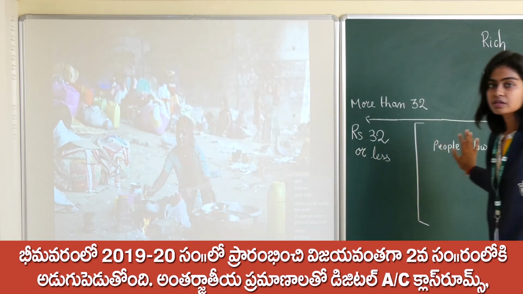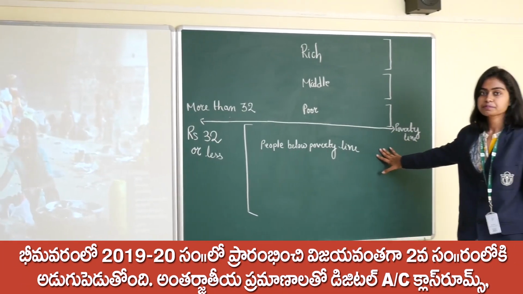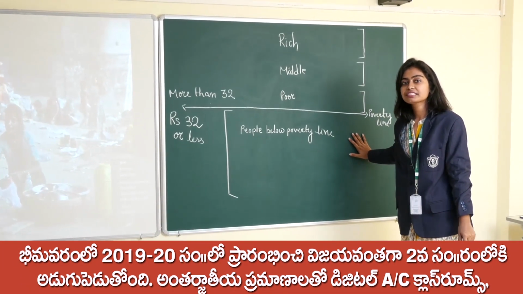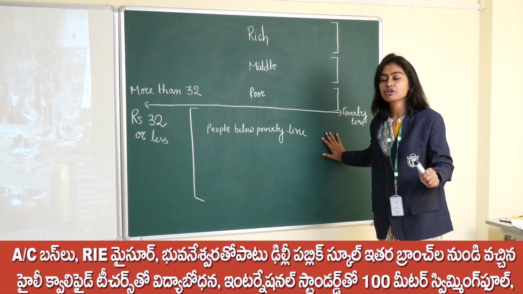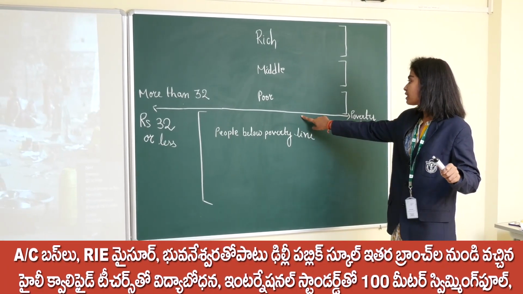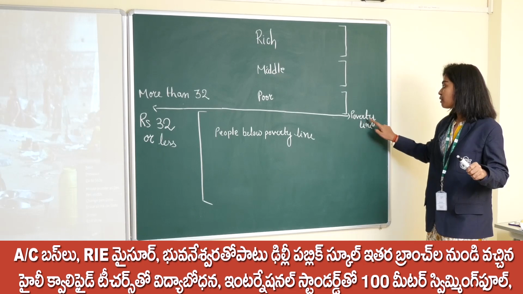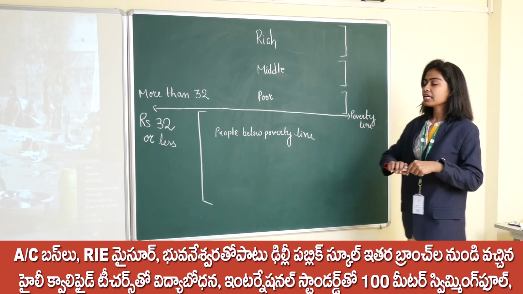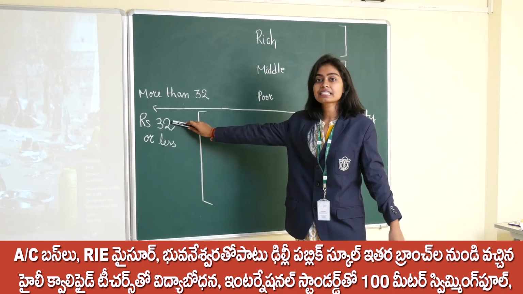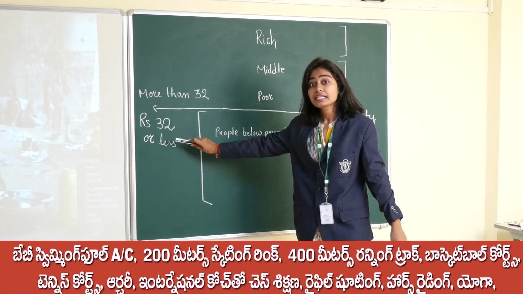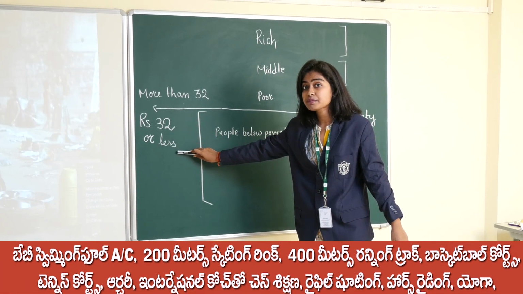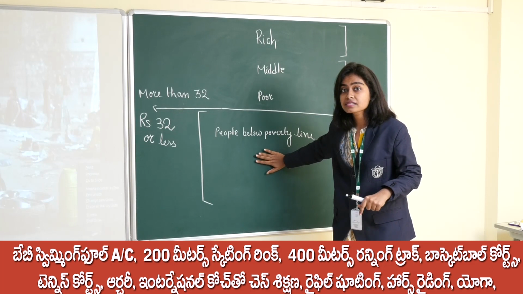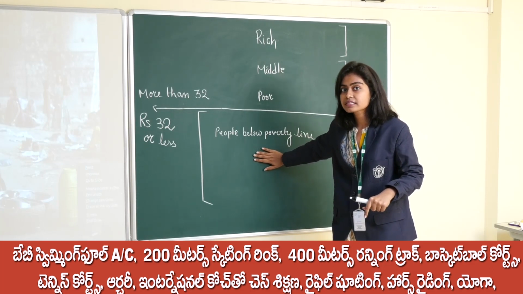Come, look at this board. To decide whether a person is in poverty or not, we take the help of a poverty line. See, this line is the poverty line. If the income of a person is 32 or less than 32, then only we will consider that person as a person in poverty, under the poverty line.